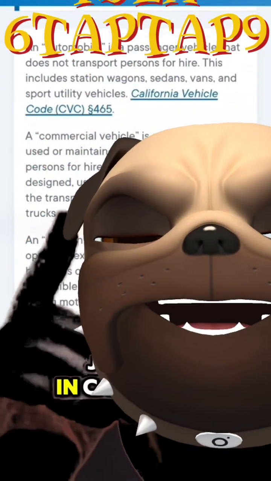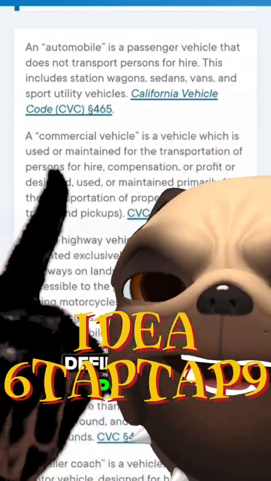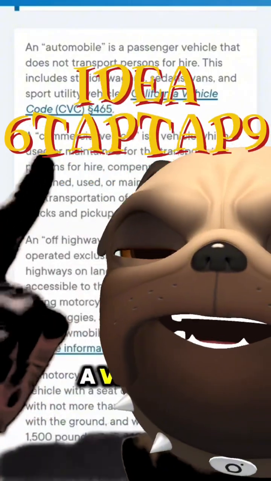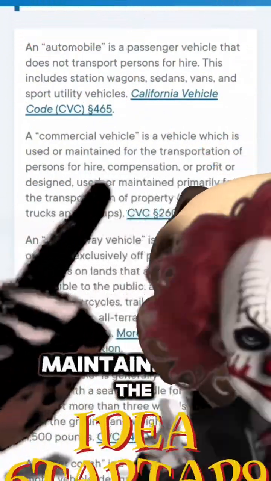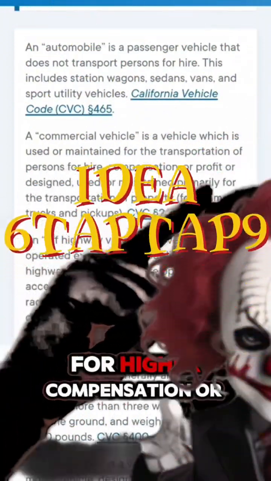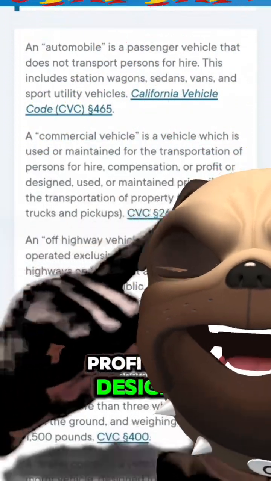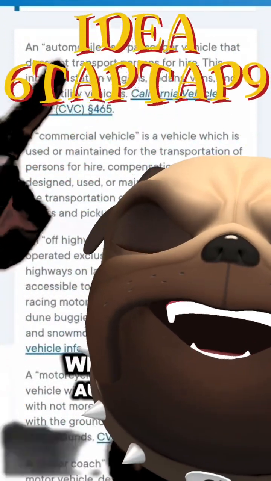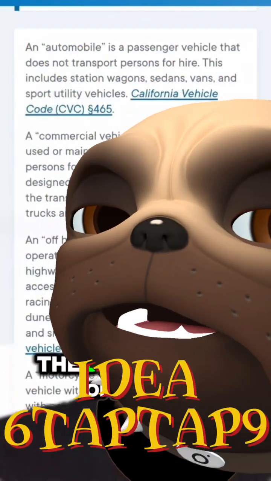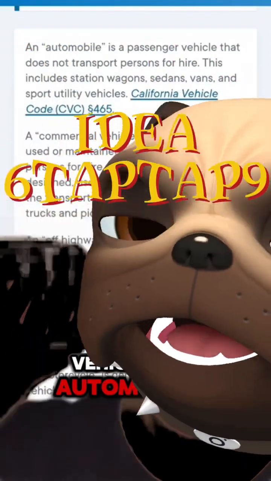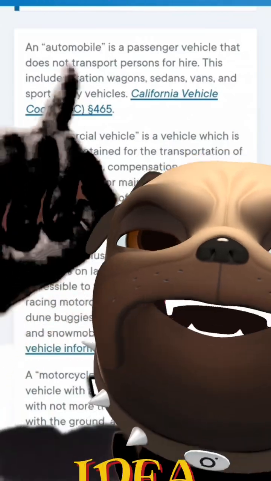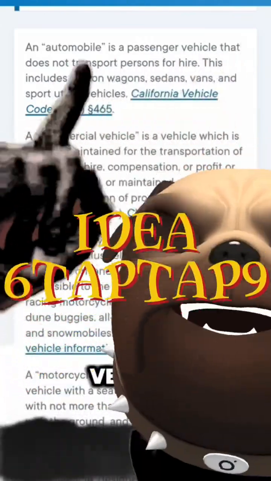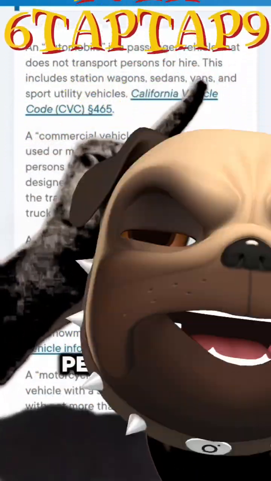You can even see here in California, they separate this out a lot. This is from, you just type in California Vehicle Code definitions, this will pop up. A commercial vehicle is a vehicle which is used or maintained for the transportation of persons for hire, compensation, or profit, or designed, used, and maintained primarily for the transportation of property. Whereas an automobile, you don't go to the Department of Motor Vehicles for automobiles, by the way. An automobile is a passenger vehicle that does not transport persons for hire.